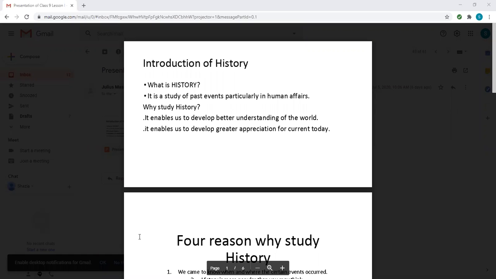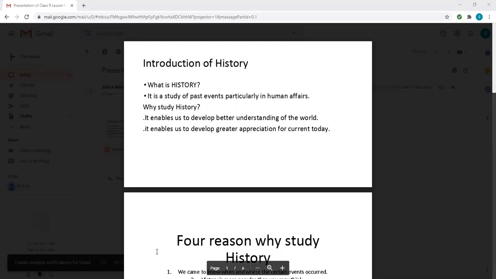So, here it is written, it is a study of the past events, particularly in human affairs. We all know what is history and what are we doing with history. That is related to your country or any part of the world. How they came into being, what were the main events, what happened, how it happened, these things are there. Now, the thing is, why to study history? There are some reasons, and that is because we can develop better understanding of the world.